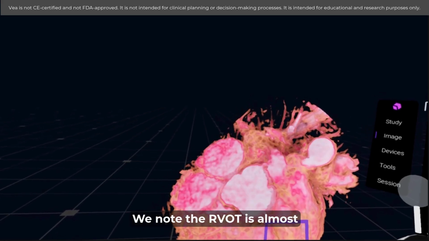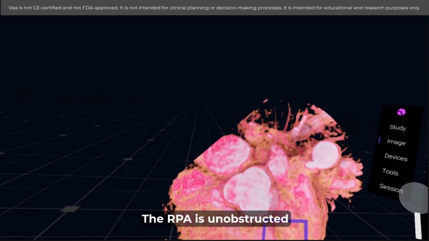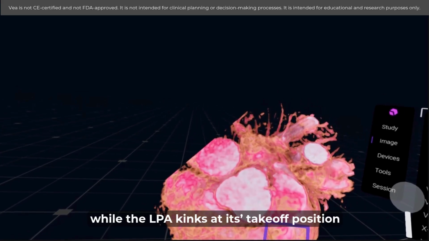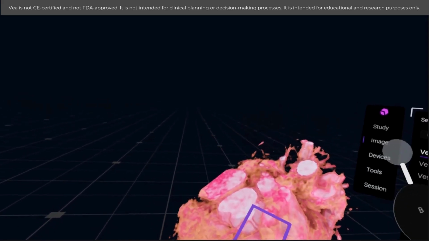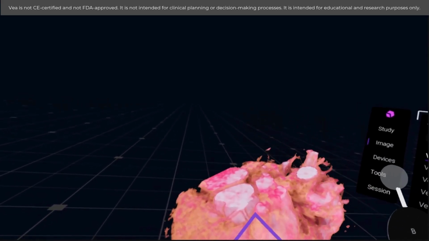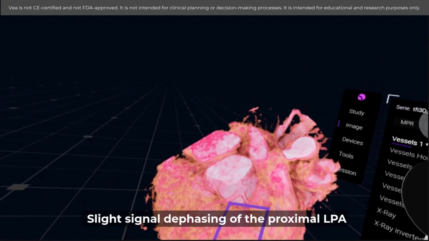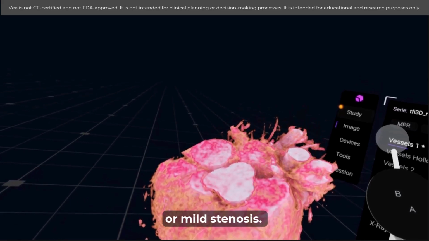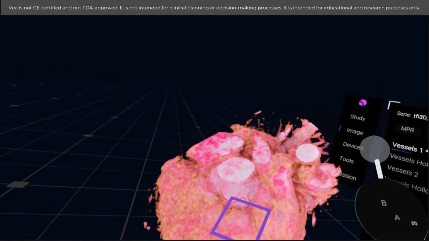We note the RVOT is almost tubular in shape. The RPA is unobstructed while the LPA kinks at its takeoff position from the MPA. Slight signal dephasing of the proximal LPA suggests increased flow velocity or mild stenosis. The LCA is not assessed in this study.